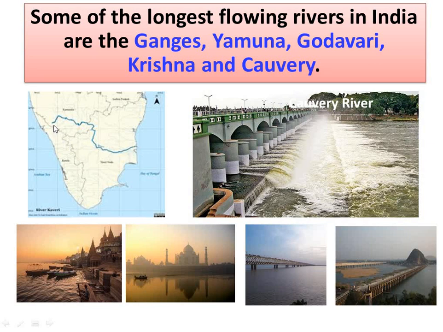The source of the river is Tala Kaveri, located in the Western Ghats, around 5,000 feet above sea level. It is a famous pilgrimage and tourist spot. It empties into the Bay of Bengal. Its water has supported irrigated agriculture for centuries, and Kaveri has been the livelihood of the ancient kingdoms and modern cities of South India. You can see the map of the Kaveri river as well as the important rivers Ganges, Yamuna, Godavari and Krishna in the picture there.